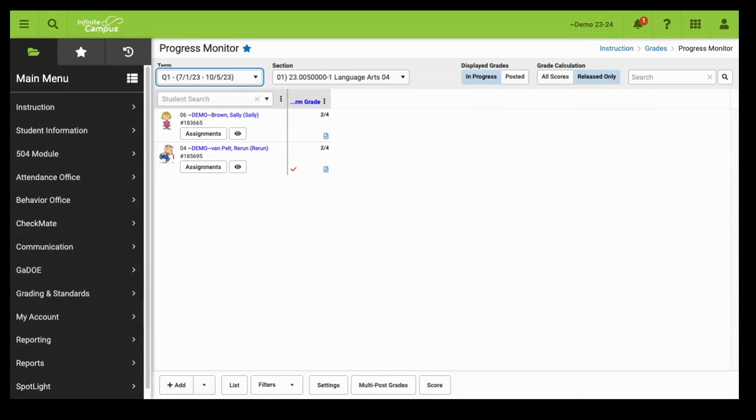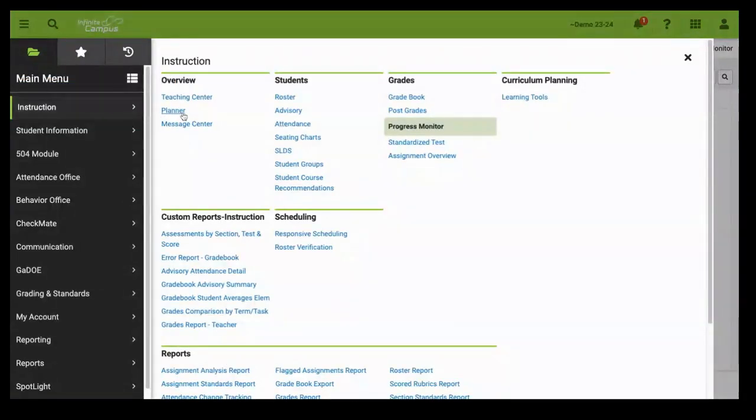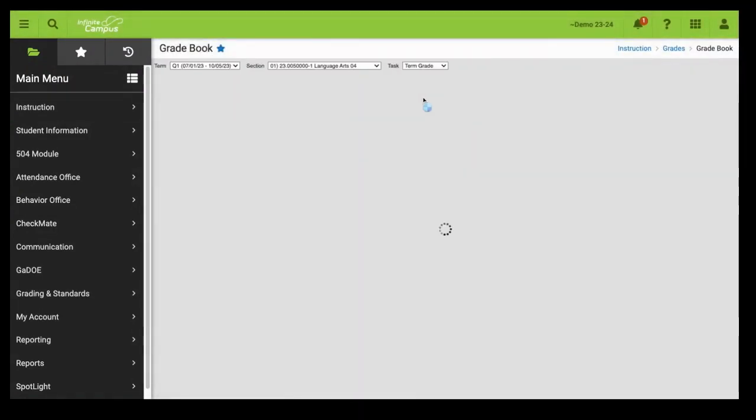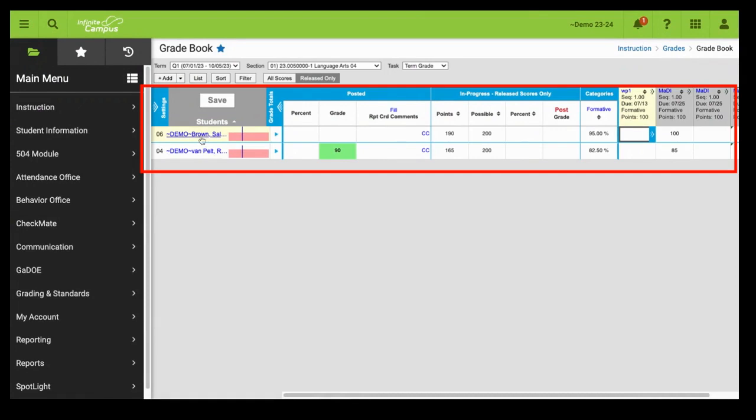An additional way to create assignments is by going through the Gradebook. To navigate to the Gradebook, select Instruction, and under the Grades column, select Gradebook. In this view, you'll see the student names, and notice that I can see the grade for my formative category. Remember, I also have summative, but none of the assignments here are considered summative assignments.